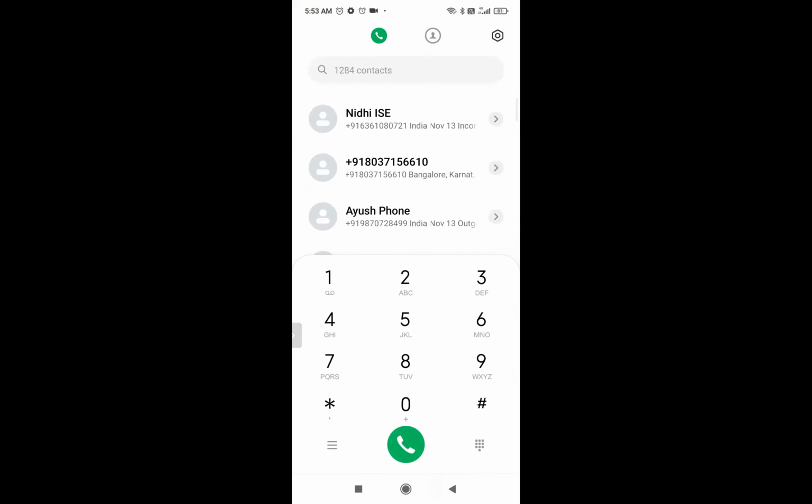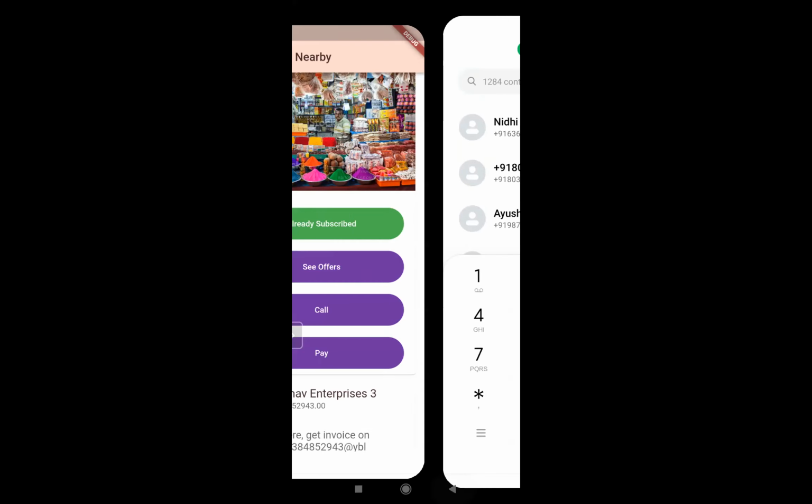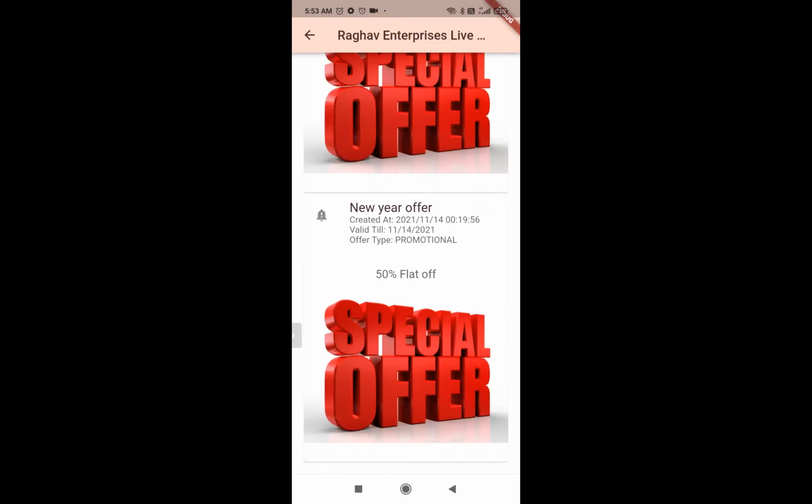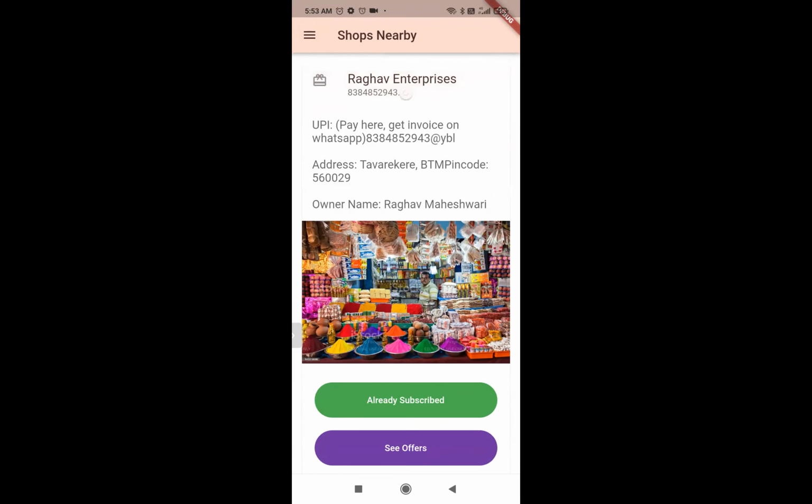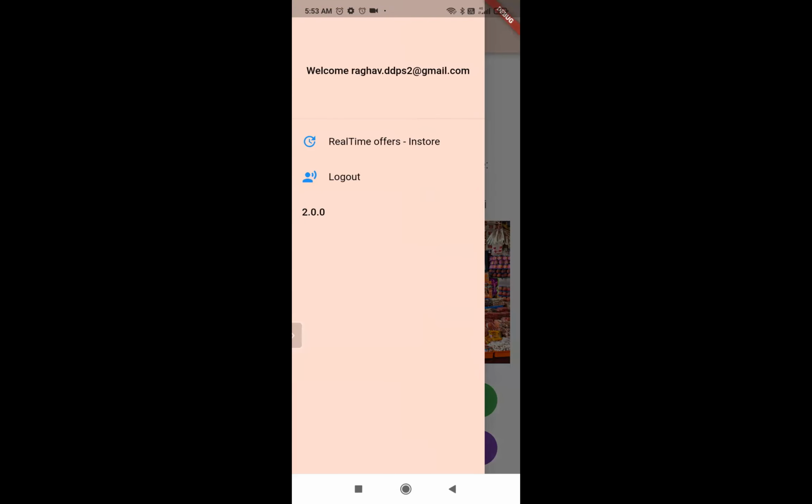Other than that, we have the offers that various stores offer. So if I click on this, I can see various offers that a particular merchant has created. We created a new year offer there, right? You can see it's listed now here for the people to see. Another interesting part that we talked about were the campaigns that are received in WhatsApp, right? Using the Routes Mobile business messaging API.